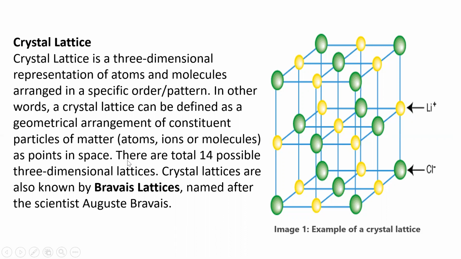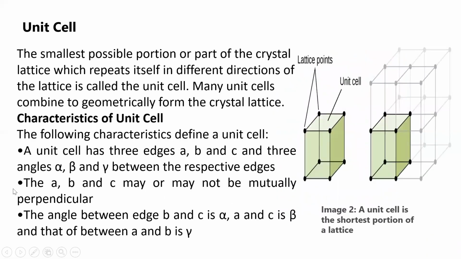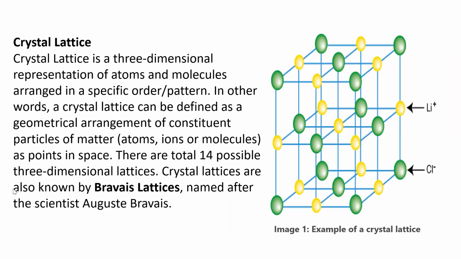All crystalline solids will form crystal lattices. There are 14 possible three-dimensional lattices. Crystal lattices are also known as Bravais lattices, named after the scientist Auguste Bravais.